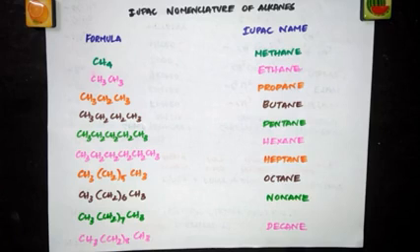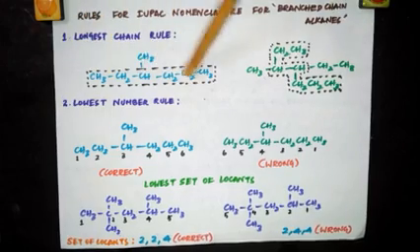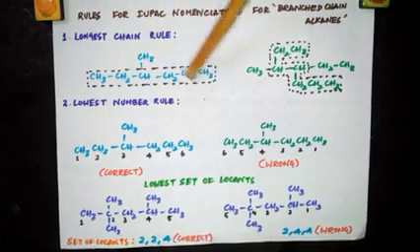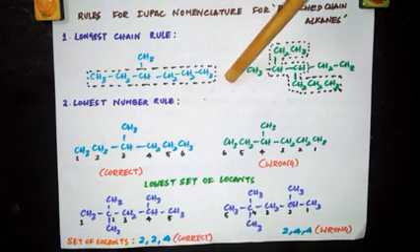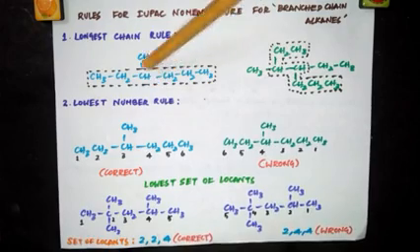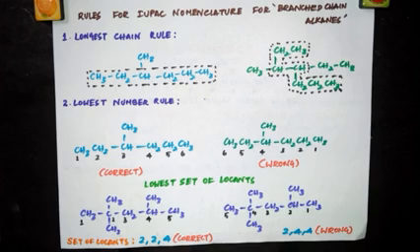Now let's see what branched chain alkanes are and how to name them. So now the rules for IUPAC nomenclature of branched chain alkanes. See, this is a straight chain alkane. 1, 2, 3, 4, 5, 6, 6 carbon atoms. If it is CH2 here, hexane would be the name. But here one hydrogen is replaced by a substituent CH3. I've taught you in the previous video about these substituents, and this is called methyl.